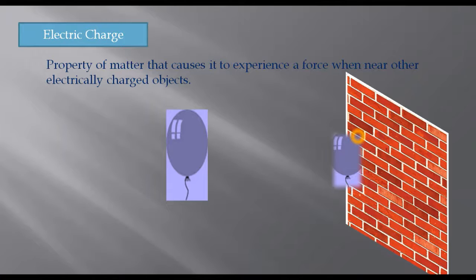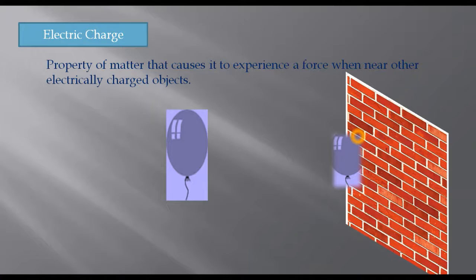Any object will have a property because of which it will experience a force, because it's due to the force that this attraction happens. Now, what do we mean by attraction? Attraction means two objects tending to come near each other, so there's a force which exists, which tries to bring the two objects close. That's what attraction is. Similarly, if there exists a force which tends to take the objects away from each other, that is repulsion.